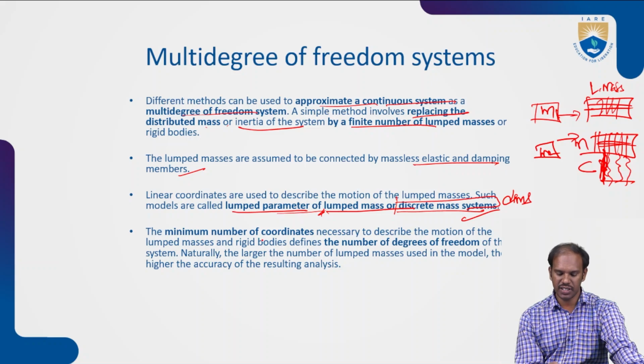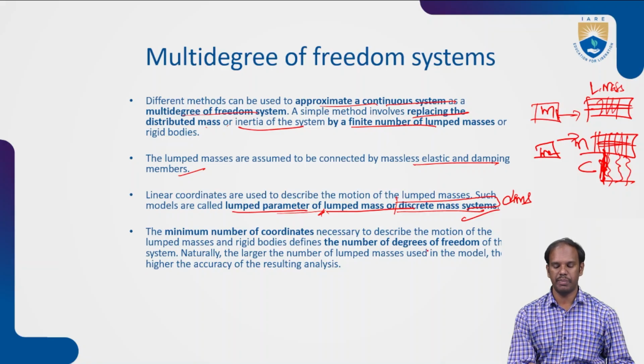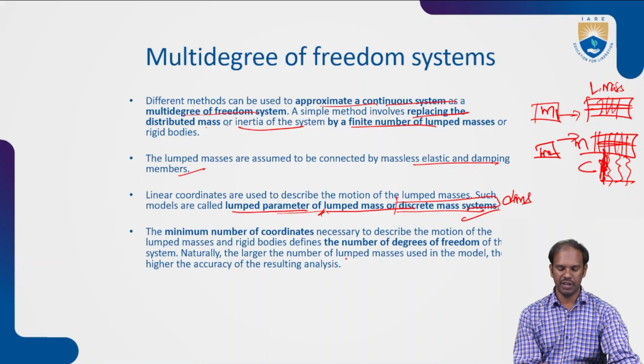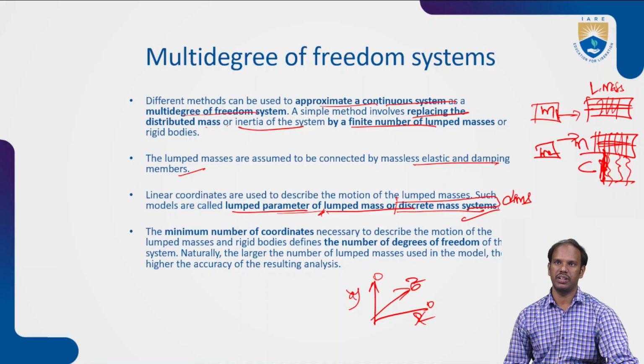The maximum number of coordinates necessary to describe the motion of these lumped masses or rigid bodies defines the number of degrees of freedom. So according to the number of degrees of freedom, it will be defined as this number of coordinates. Different coordinates will have different masses and different motions. Naturally, the larger the number of masses in the model, the higher the accuracy of the results. So if you have x, y, z different coordinates and different mass systems, then accuracy will increase for these discrete mass models.